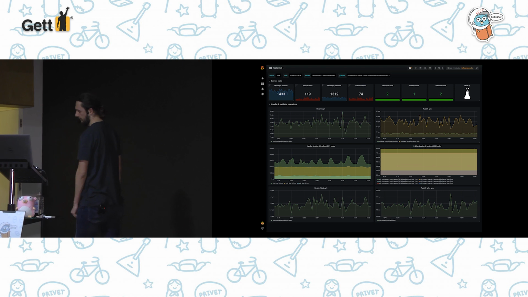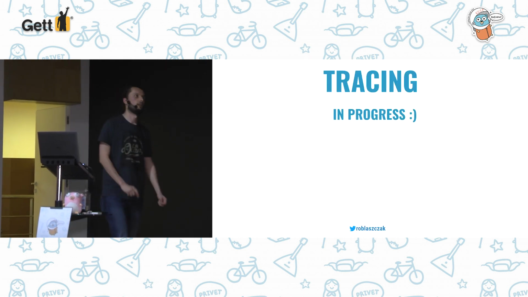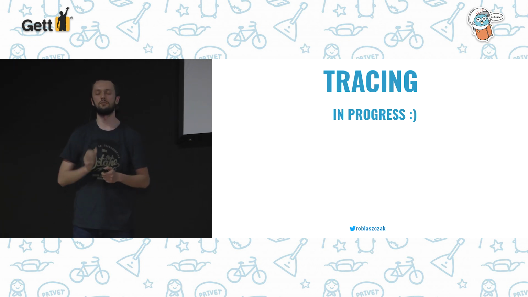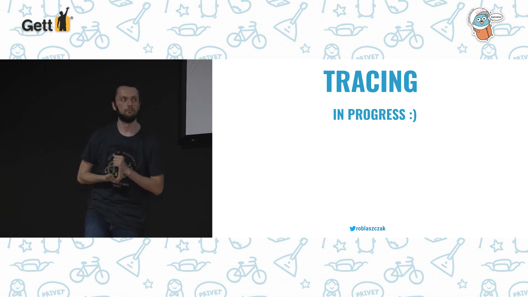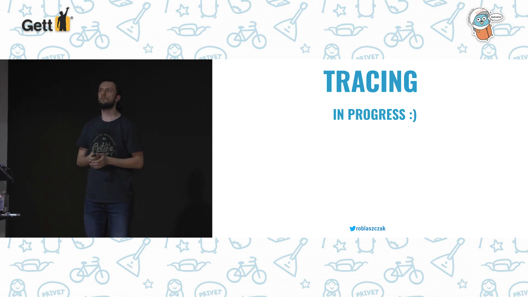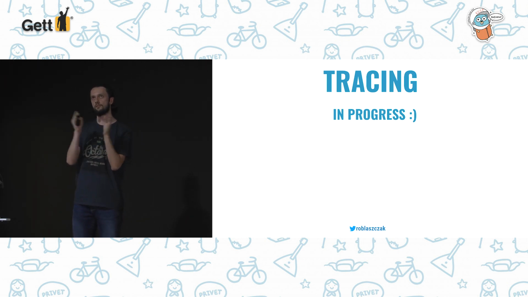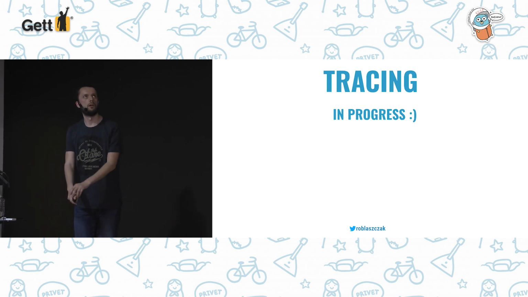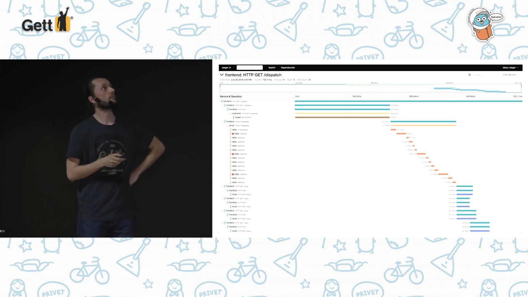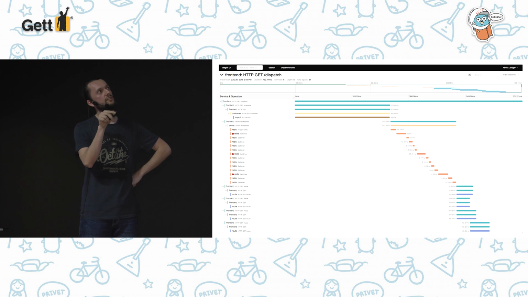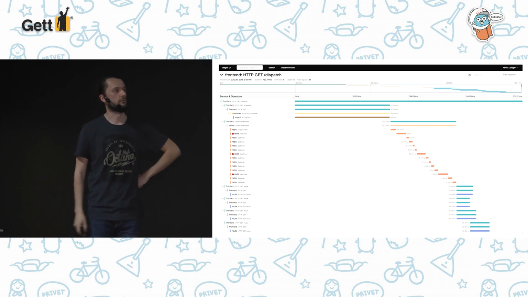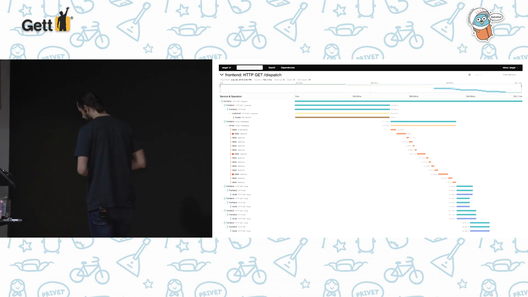And the last useful thing is tracing. At the moment, tracing is in progress, so I think we'll release this tracing middleware soon. We'll see when we have enough time for this, but it will also be just a middleware which will do tracing out of the box for your entire Watermill-based application. And this is how it looks in practice. You can easily analyze which systems some requests went to and how much time it took to execute them. So it can also be really useful for debugging.